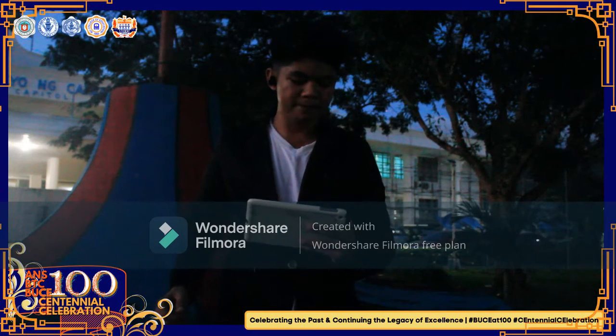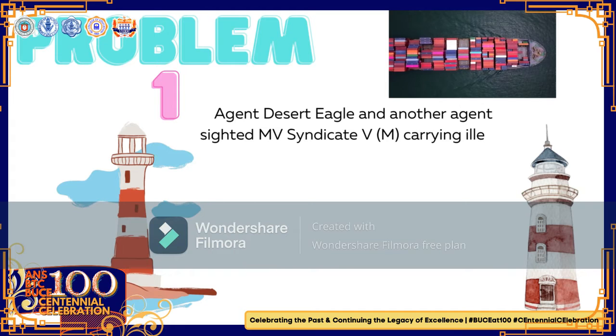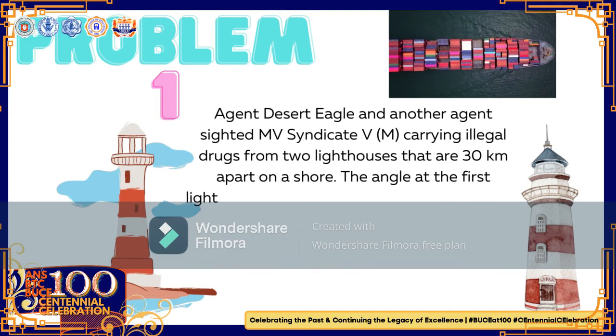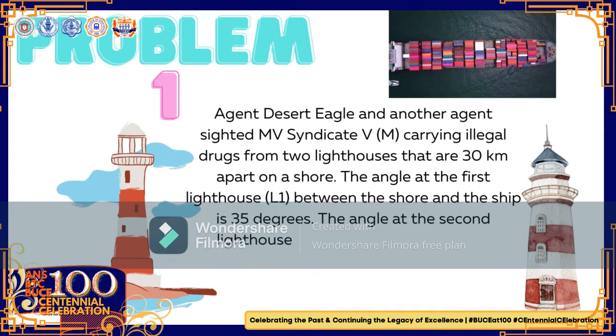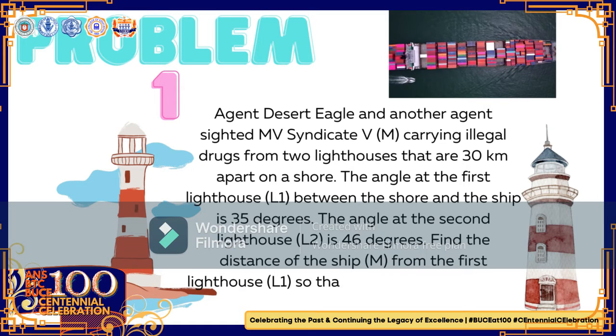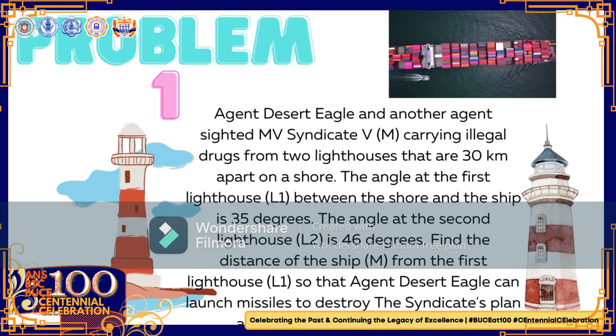Teacher Mhar, I need your help. An agent and another agent spotted MB Syndicate V, M, carrying illegal drugs from 2 lighthouses that are 30 kilometers apart on the shore. The angle at the first lighthouse, L_1, between the shore and the ship is 35 degrees. The angle at the second lighthouse, L_2, is 46 degrees. Find the distance of the ship, M, from the first lighthouse, L_1, so that the agent can launch missiles to destroy the Syndicate's plan and collect the next coordinates.